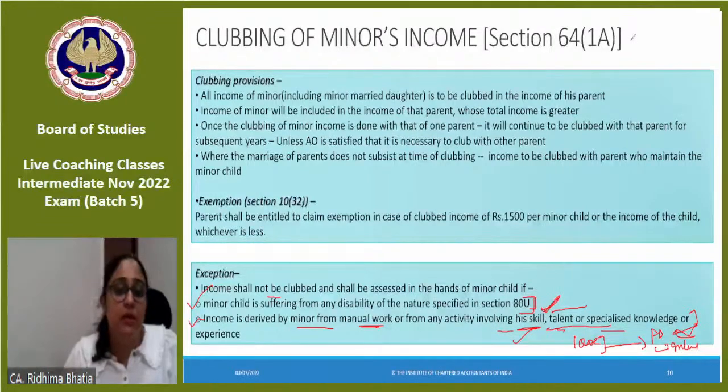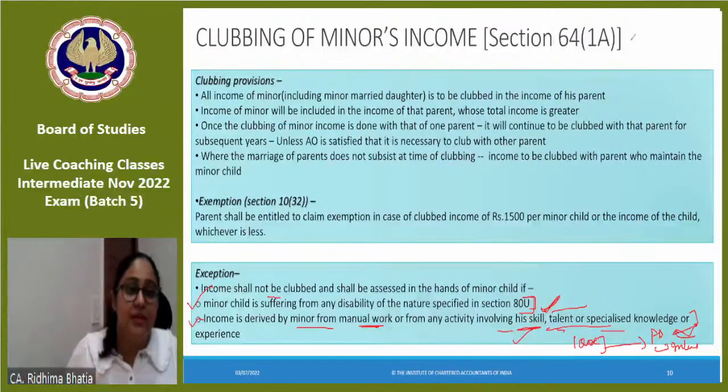If minor earned an income from tournament, वो किसी competition में जीत के आया, it would not be clubbed. Intention of clubbing is when the parents are diluting the funds from one person to another just to avoid tax. So वो avoid tax के चक्कर में you have to apply it through clubbing provisions.